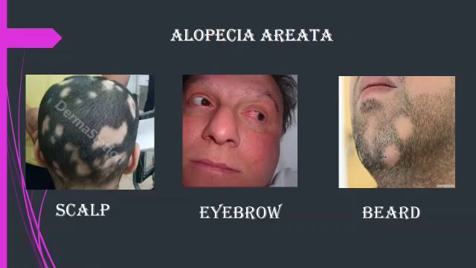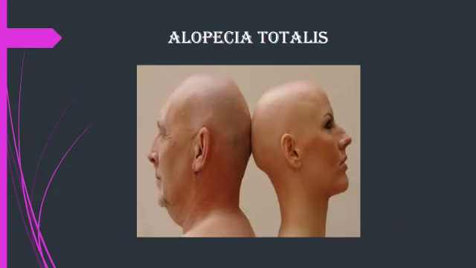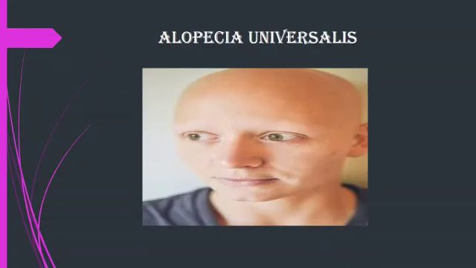There are sharply defined non-inflamed patches of baldness usually on the scalp, but may also be in the eyebrow and beard. When there is complete loss of hair on the scalp it is called alopecia totalis. Alopecia universalis means complete loss of hair from all sides of the body.